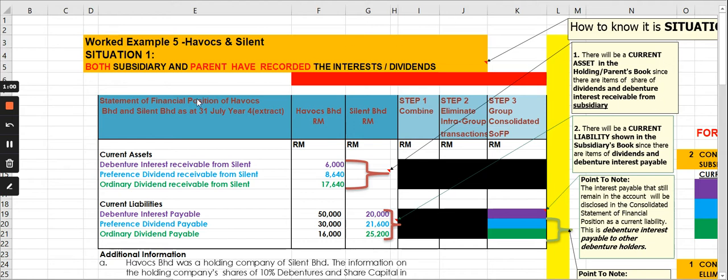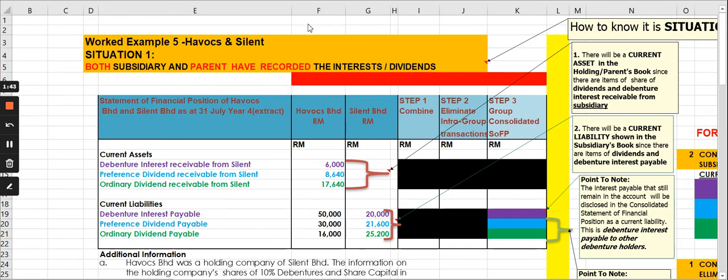For this session, I'm going to focus on situation 1, where both the subsidiary and the parent company have recorded the interest or dividends. It means that the subsidiary has already debited or provided for its dividend and interest, and at the same time the parent itself has already taken credit of the share of dividends or the interest receivable from the subsidiary. So how do you know which situation it is?